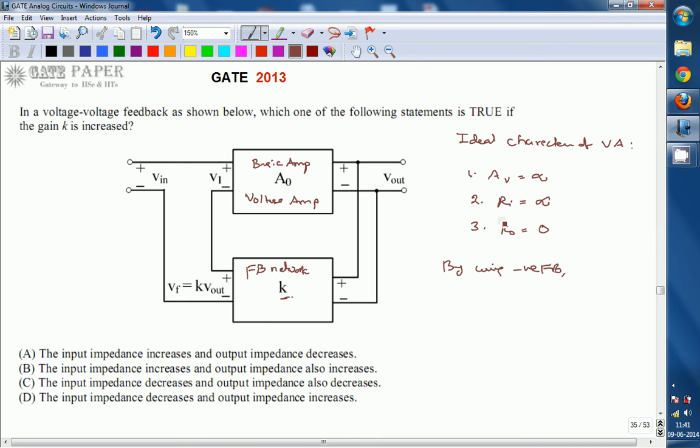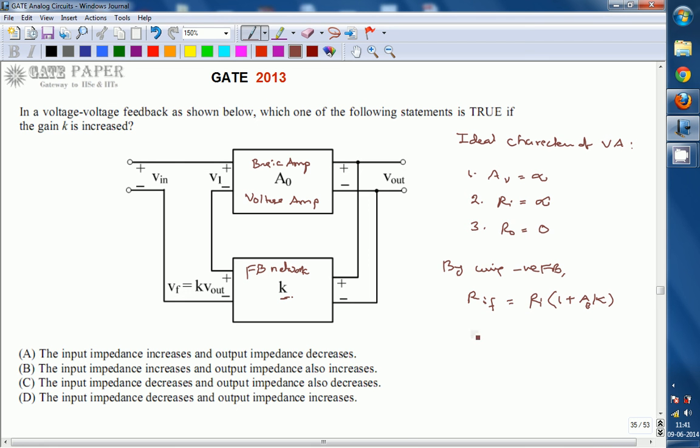Ri is practically small, so we improve it towards the ideal value, that is, it will be increased towards infinite. Rif, the input impedance with feedback, is the value of Ri increased by 1 plus A beta times. Beta is the feedback gain; here it is K. So the factor is 1 plus A0 into K, where A0 is the basic amplifier gain.